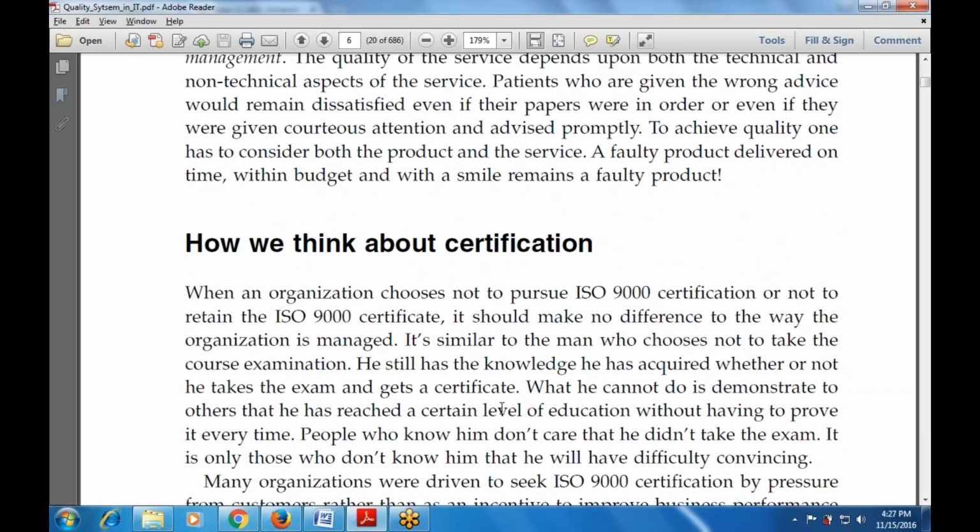Then how do we think about certification? What is certification? How is it used? That is used with the ISO 9000 standard, and certification is used to retain the certification part. We cannot demonstrate to others that we have reached a certain level of education without having to prove it every time.